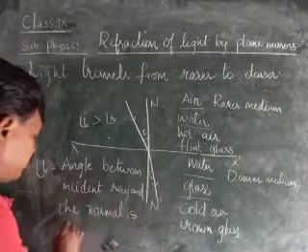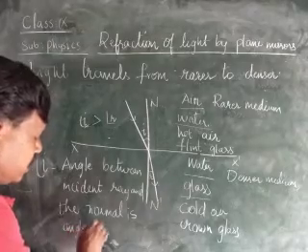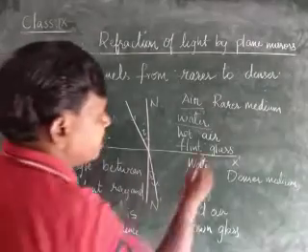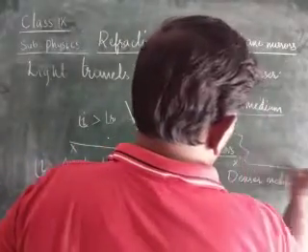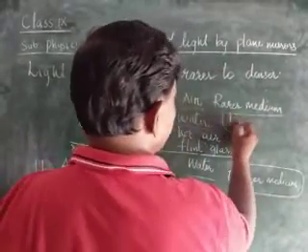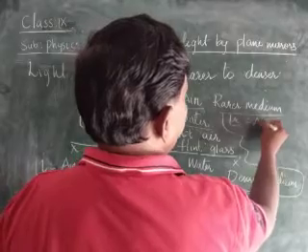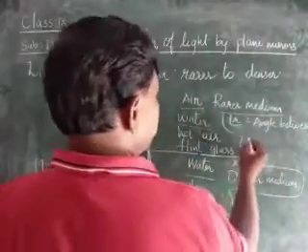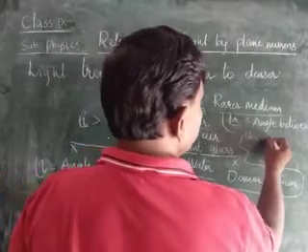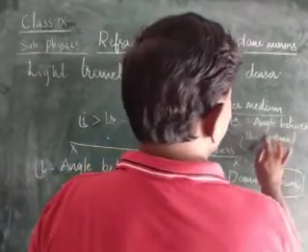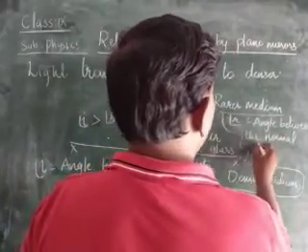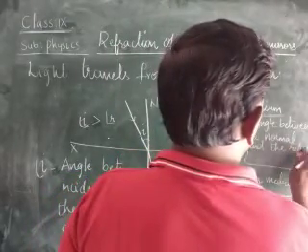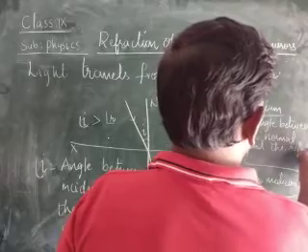Is the angle of incidence. And here, what is the angle of refraction? Angle between the normal and the refracted ray.